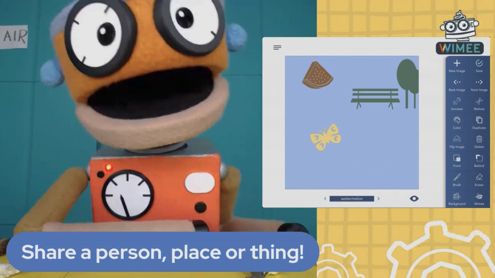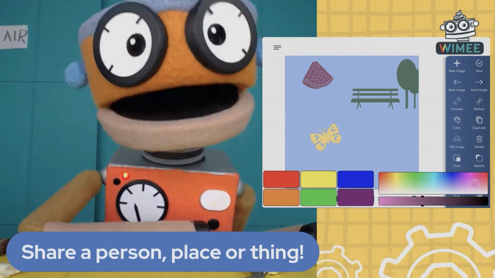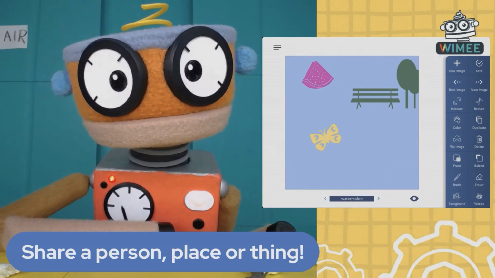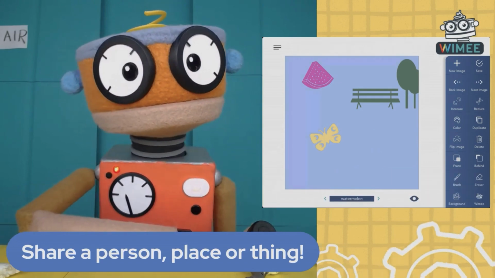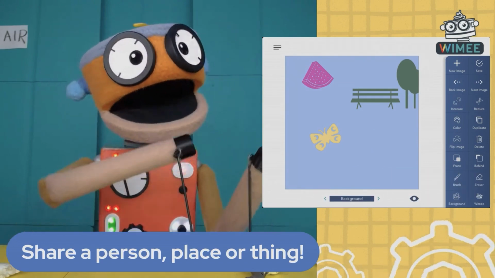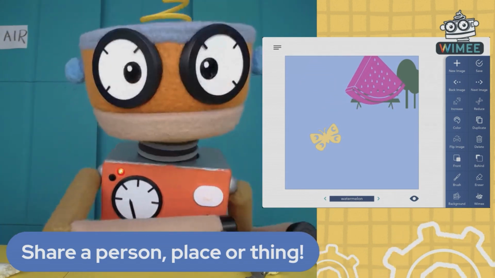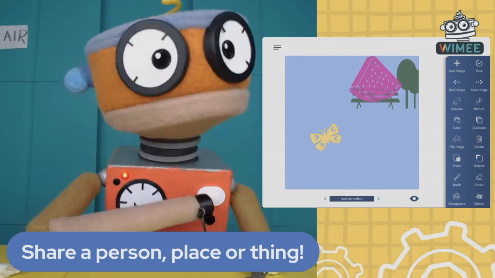What is the watermelon? Hey, Jim, any ideas? Human intelligence. What's this giant watermelon have in mind? Maybe the giant watermelon sits on that bench over there. And the moth was going to sit there, but now the moth doesn't have a place to sit because the watermelon's there. Totally the problem.